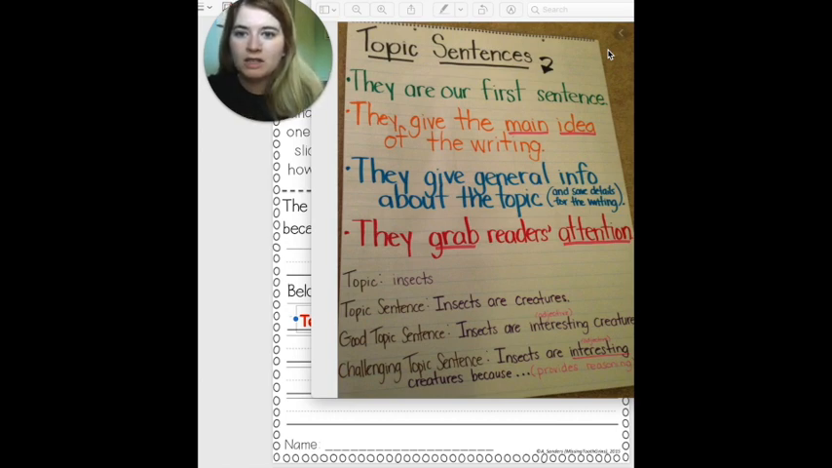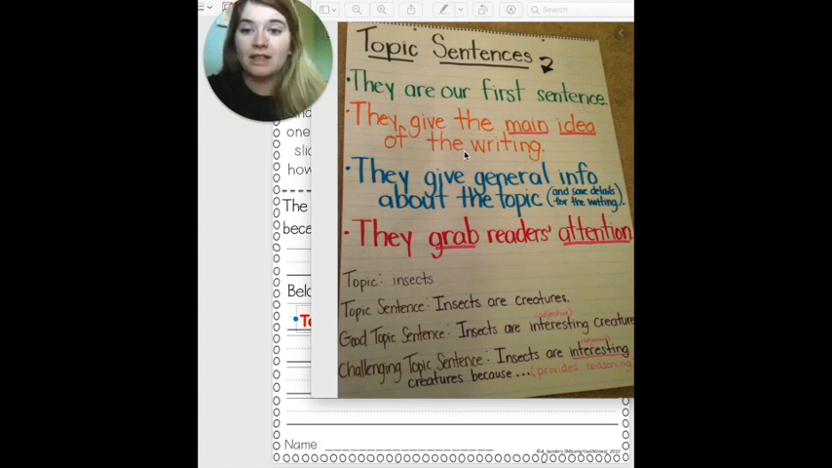So if we can read this anchor chart here, we can see that it is our first sentence. That's the most important thing. It's not the last sentence, right? That's our conclusion. It's not in the middle because that's where our details are. It's the first sentence that we write. Anytime you write a paragraph, no matter what kind of paragraph it is, it should have a topic sentence.